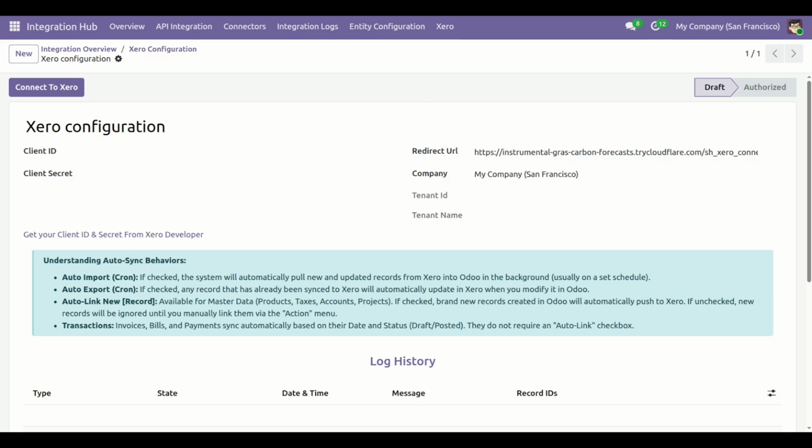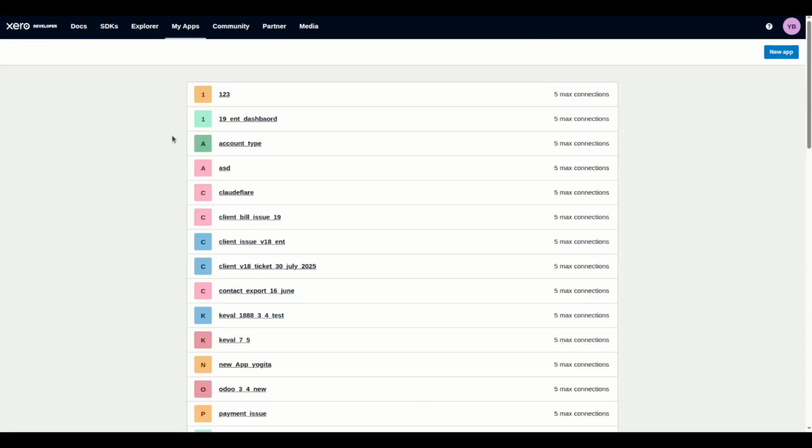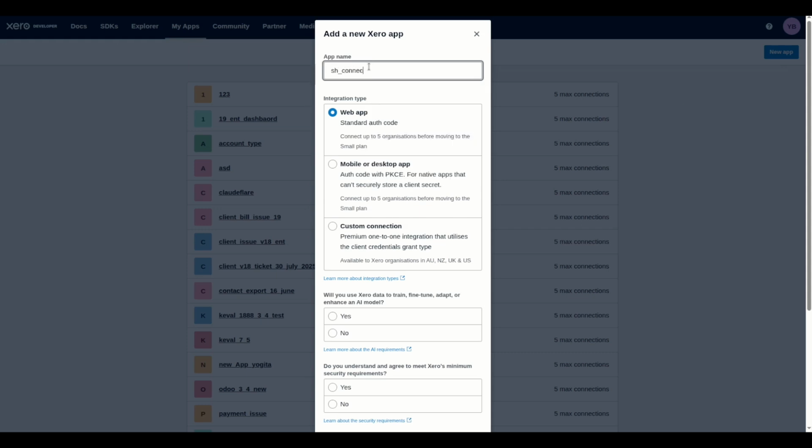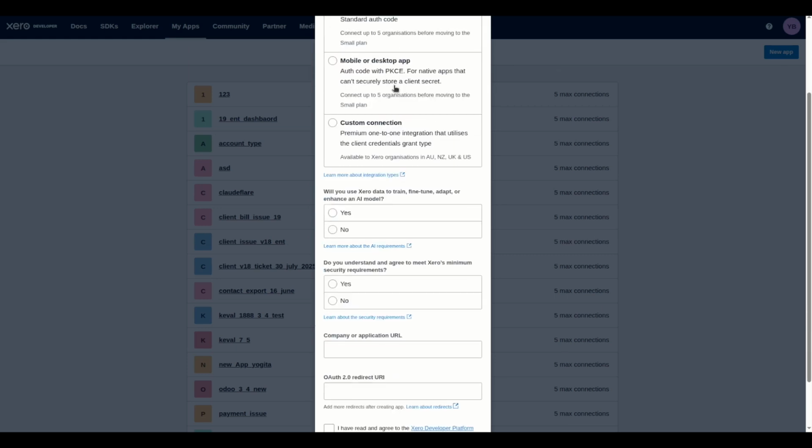Go to the Xero developer account and log in with your account. Then click new app, enter the application name, select integration type as a web app.